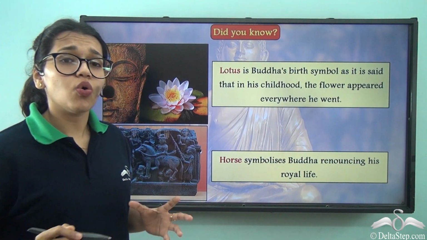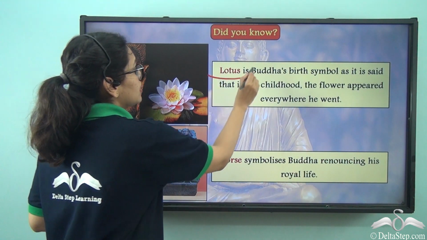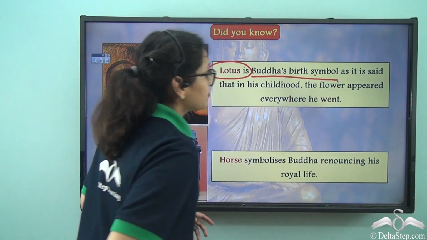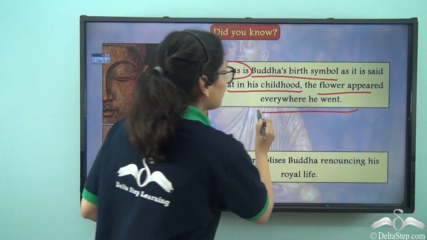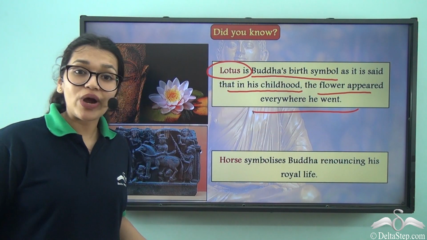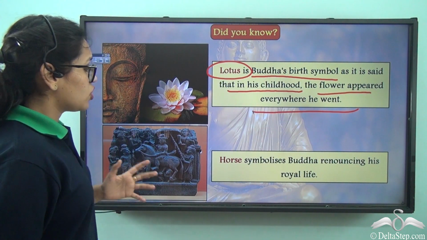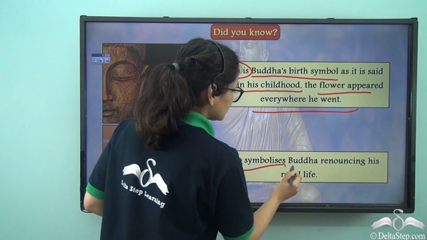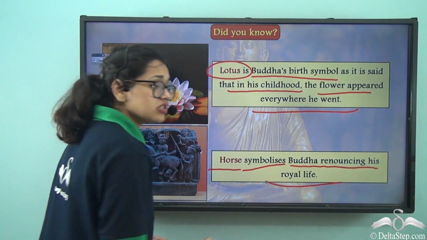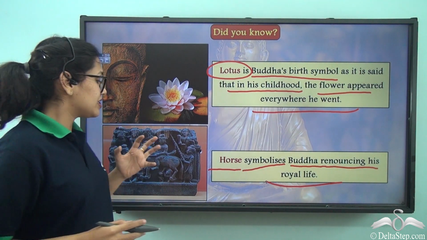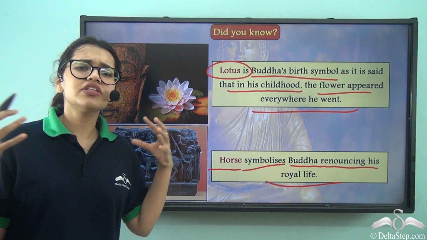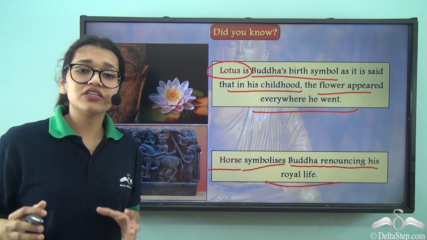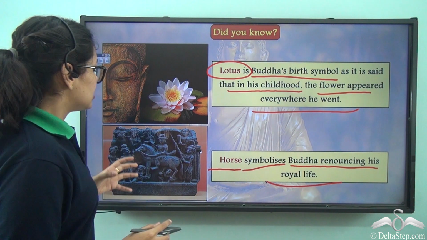So, did you know that the flower lotus is Buddha's birth symbol? As it is said that in his childhood, the flower appeared everywhere that he went. Other than that, the horse has symbolized Buddha's renouncing his royal life. So this is because when Buddha at the age of 29 decided to leave everything behind, decided to leave his palace behind, he did so sitting on a horse.